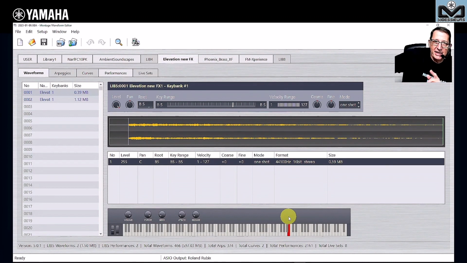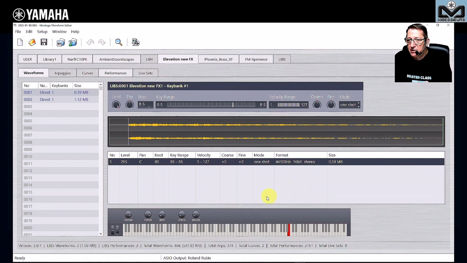Yes, the level is low, but we can arrange this also. But it can be a master keyboard with no sounds, because what you need to really understand, even if here it's my Modx Plus, which is connected, is that this is not passing through the Modx Plus. It's going from my Steinberg UR22C sound card. So you do not need to have the Modx connected when you work here. You can do with a little master keyboard, a little Reface, if you want. My Reface DX or CS as example to have more play from the computer. You do not need to have the Modx or the Montage connected.